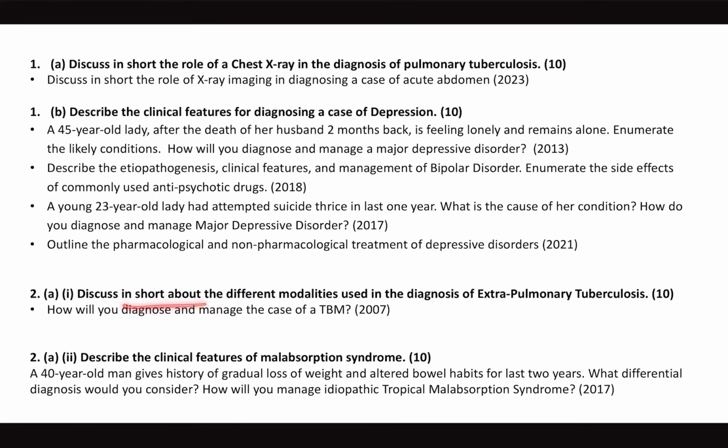Now discuss in short about different modalities used in diagnosis of extrapulmonary TB. See, now pulmonary TB, chest X-ray. Extrapulmonary TB, there are multiple things. The whole TB diagnosis itself I did discuss in detail in the video course, like what is IGRA, okay, interferon gamma releasing assay, and what is Mantoux test, how it is helpful in diagnosis of latent TB, and different modalities for extrapulmonary TB. So what are the different organs involved?